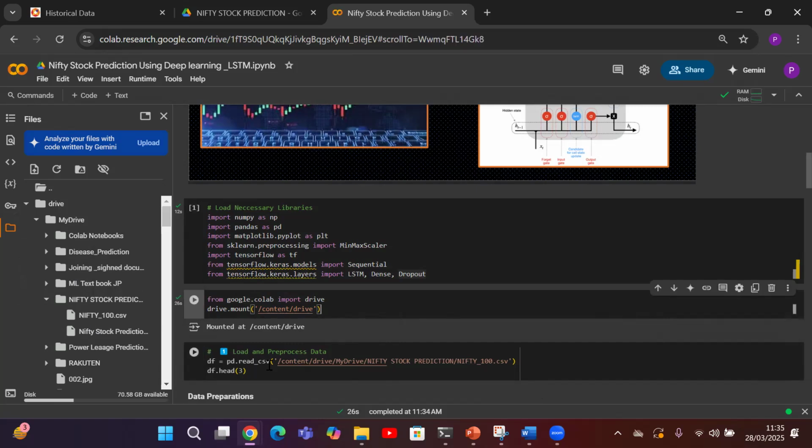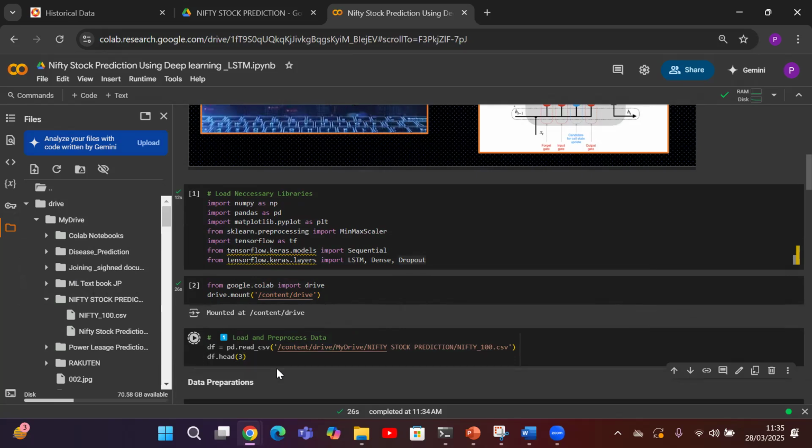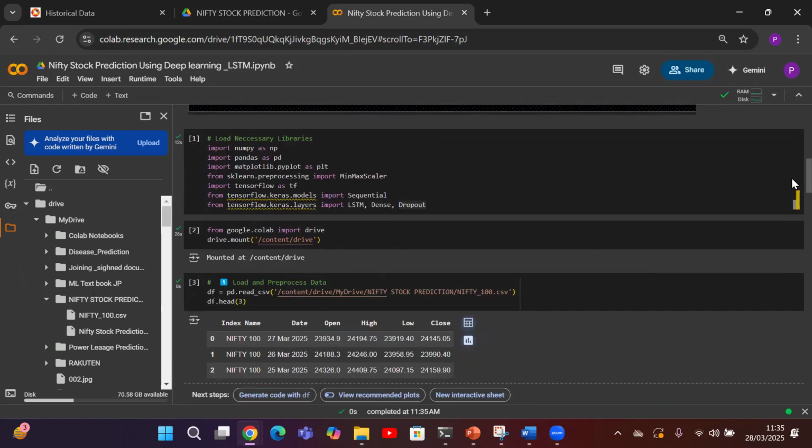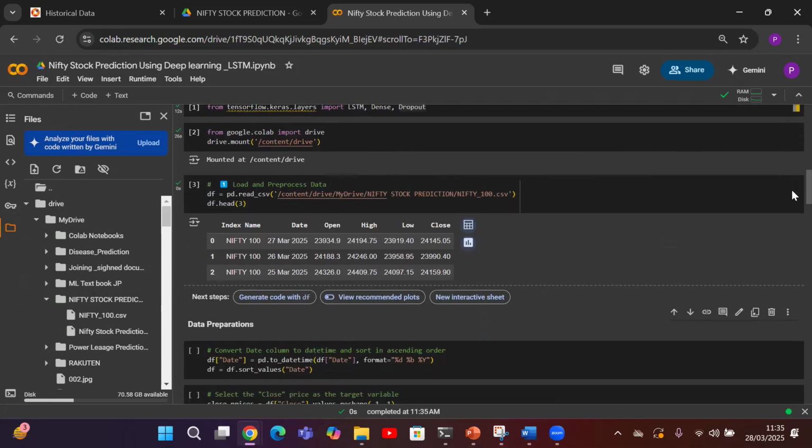Using that, I'm going to paste the link here, connect the data, and save it as a data frame named df in this case, loading the first 3 rows of the data. You can see this is the data. We have Nifty 100 and the date starts from 27th March 2025, and we have the details of open price, high, low, and the close price of the Nifty 100 stock.